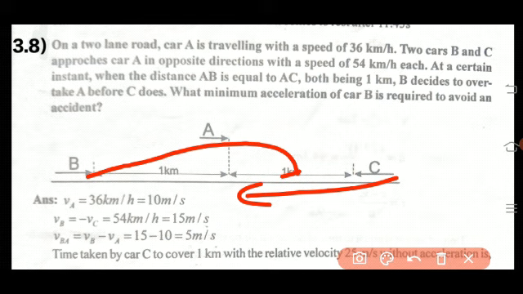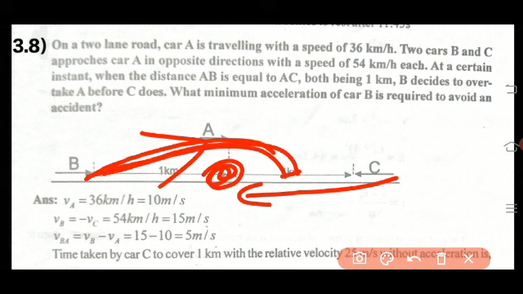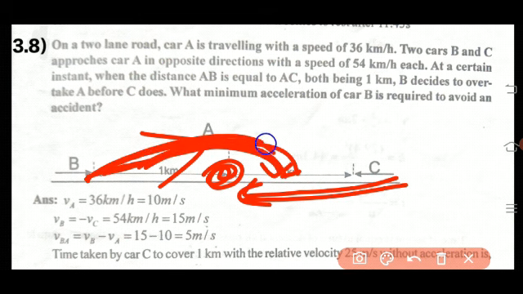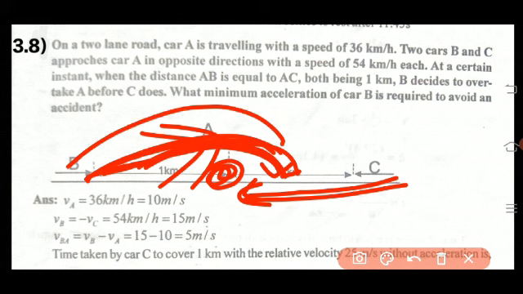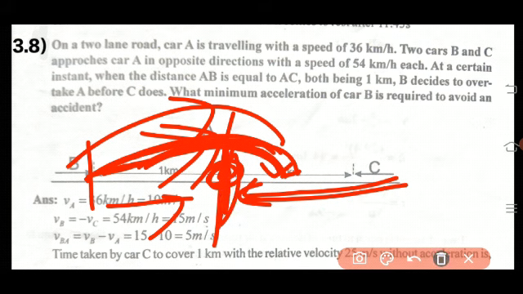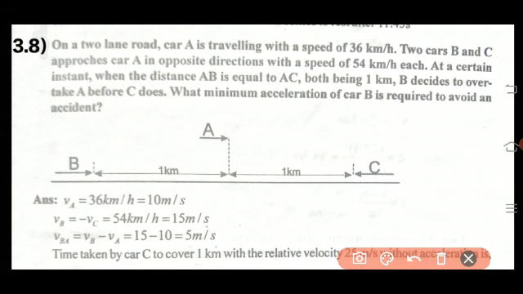Okay, this is the question. What minimum acceleration must B have to overtake car A before C reaches? So B must increase the speed. So he decides when he is 1 km away from car A. Okay, so let us solve the problem.